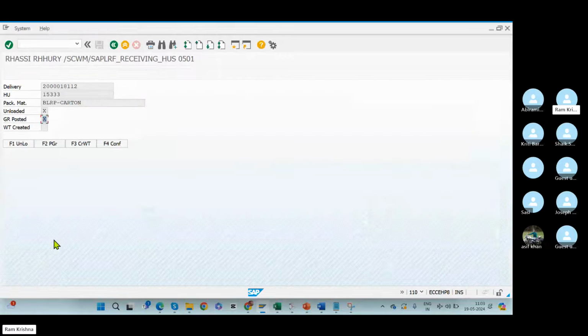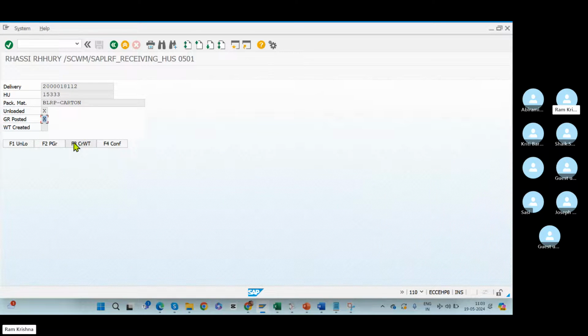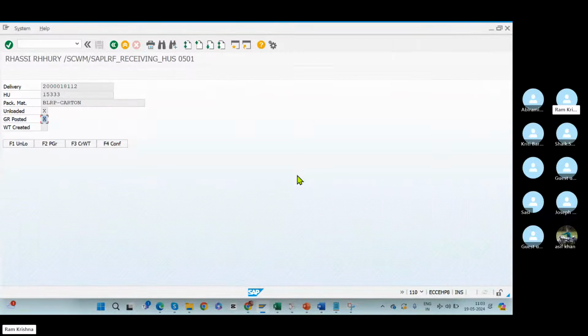Okay. Now you would like to create the warehouse task for put away. From the RF gun, you need to create the warehouse task to put away the respective HU in the final destination location. Now the warehouse operator doesn't know where exactly he needs to do the put away. Who knows which location to put away, guys? Who knows where exactly the operator should do the put away?